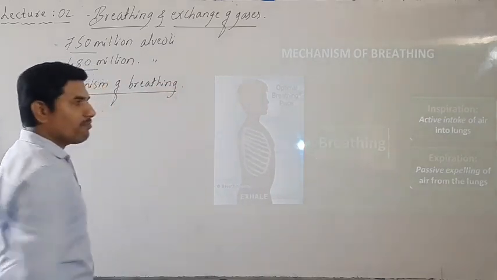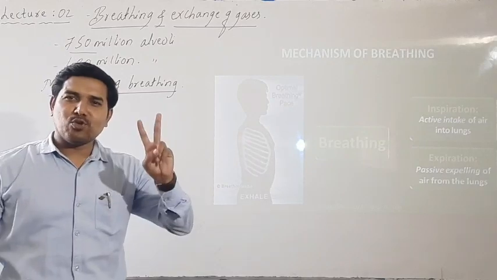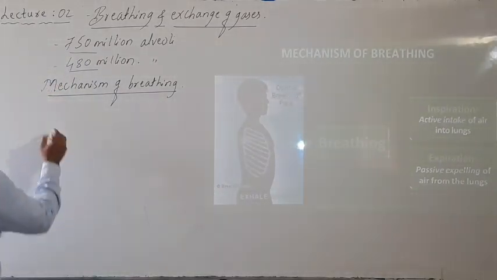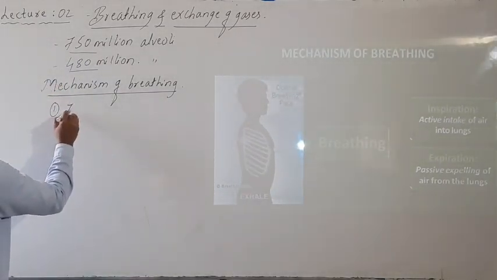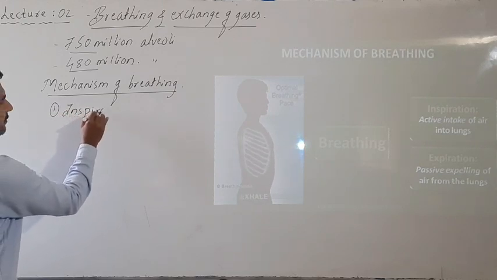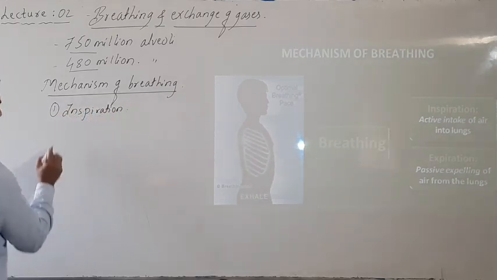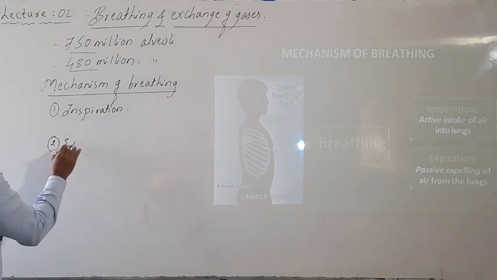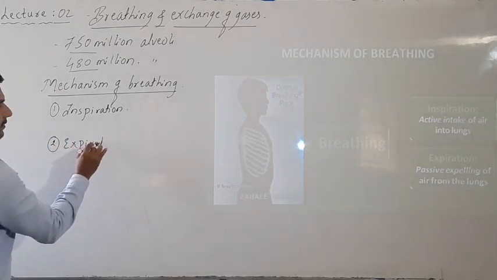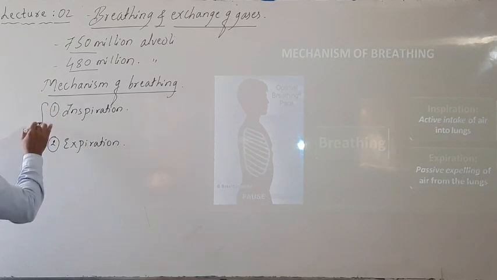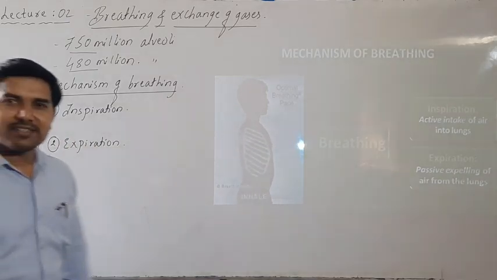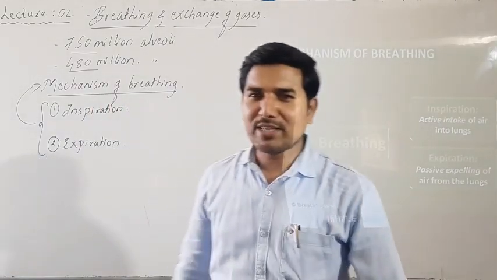In the mechanism of breathing, there are mainly two processes. The first process is inspiration. The second one is expiration. These are the two processes of the mechanism of breathing.